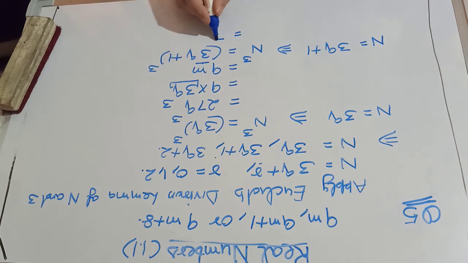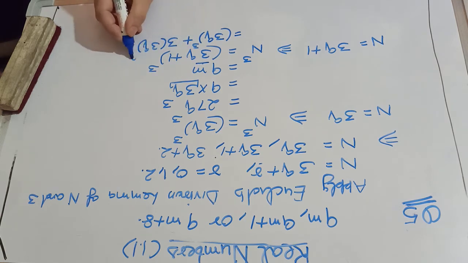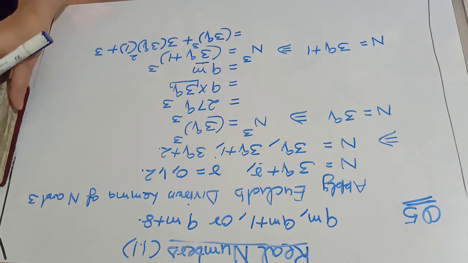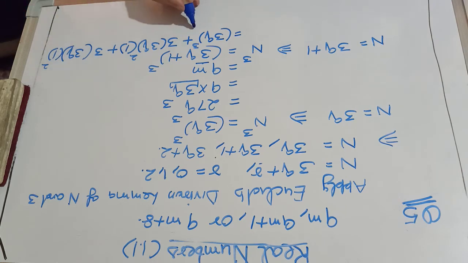So it will be 3q whole cube plus 3a square b, means 3 into 3q square into 1, plus 3ab square, means 3q into 1 square, and plus 1 whole cube.